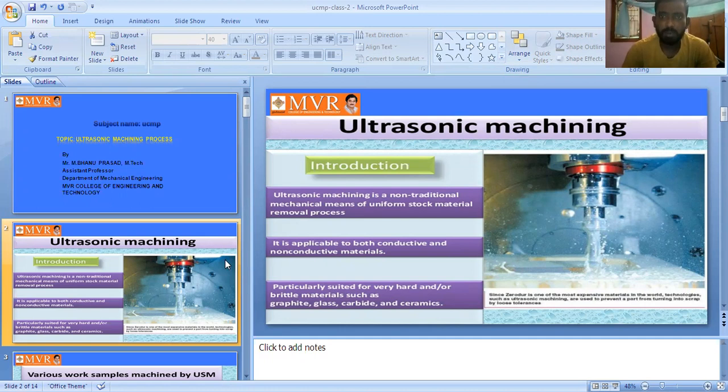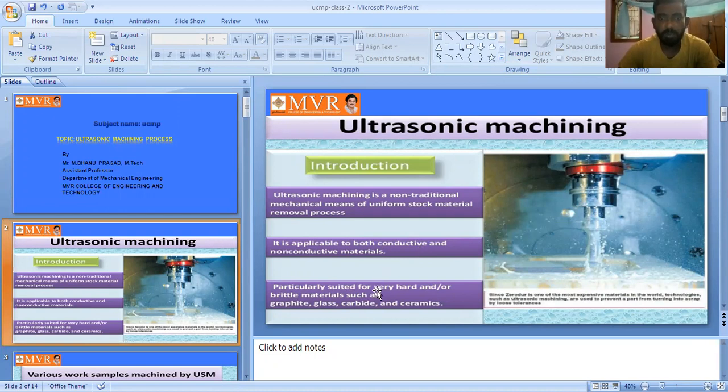Ultrasonic machining is one of the mechanical energy topics. Introduction: ultrasonic machining is one of the non-traditional, mechanical, stock material removal processes. It is applicable to both conductive and non-conductive materials.